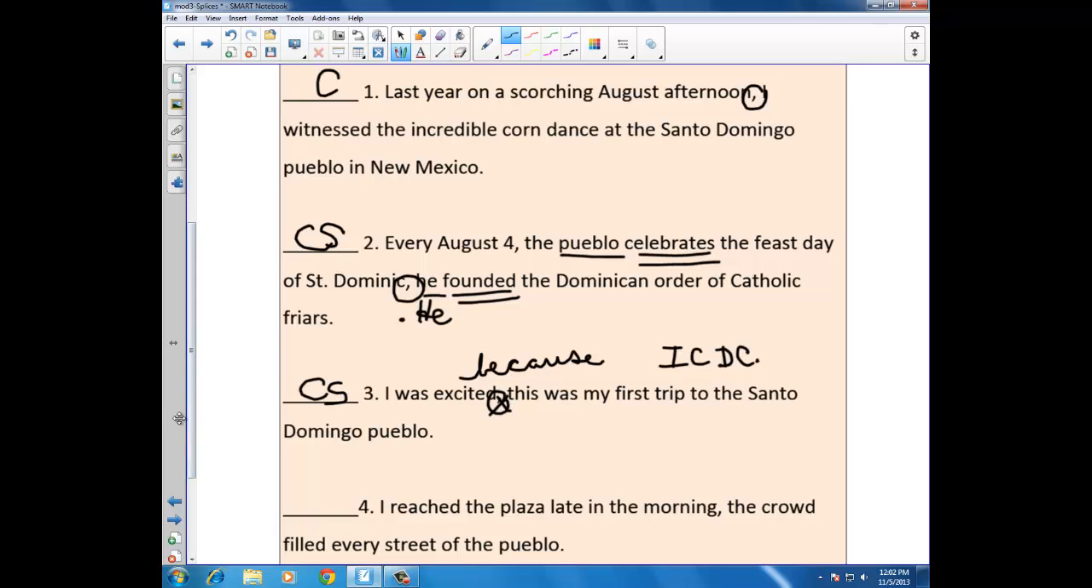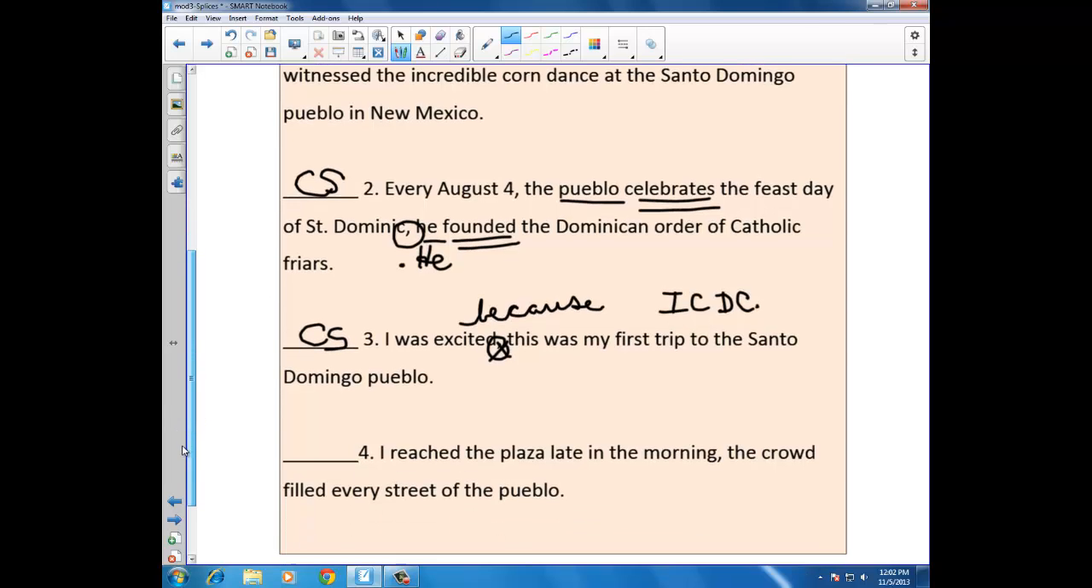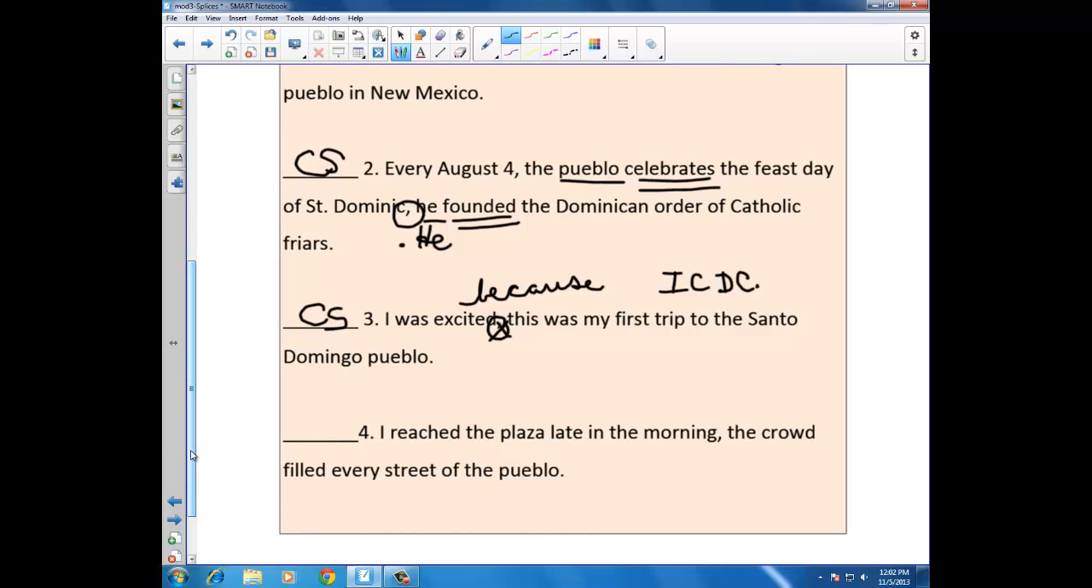I reached the plaza late in the morning. The crowd filled every street of the Pueblo. I reached the plaza late in the morning, comma splice. What needs to follow there? That comma is an and. Because it's a FANBOYS, you need the comma. And the crowd filled every street of the Pueblo. It began as a comma splice. We have now corrected that.